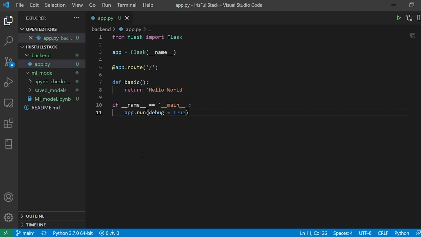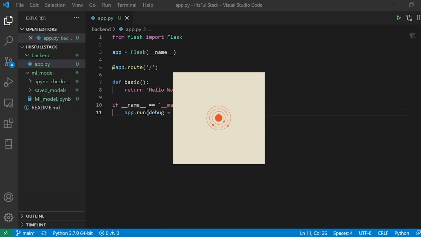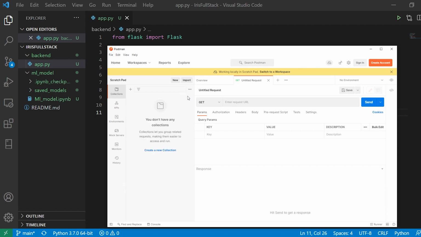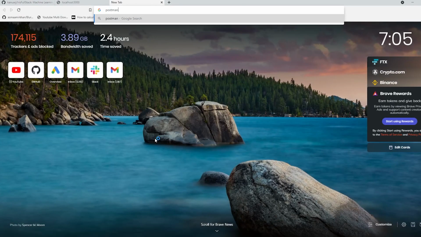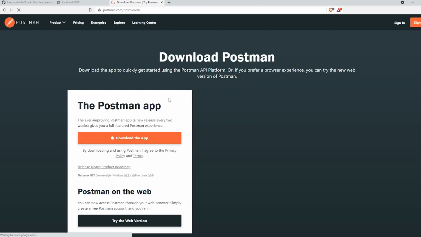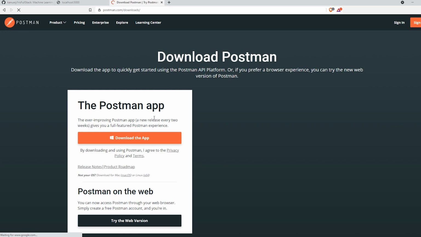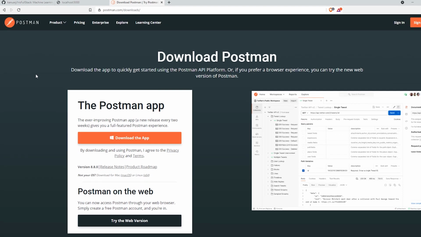So for testing purposes, I'm going to go with something known as Postman. Okay, and you will have to install this Postman, because with Postman you can perform REST API calls. All right, so you can download it. You can search for Postman, so www.postman.com, and if we click on download Postman, it is an application. You can try it for Windows or Mac or Linux, the way you want. It is automatically going to recognize everything. I think there might also be some apt-get command if you are working with Linux, but that is the way it works. So you can use Postman in order to test the API.